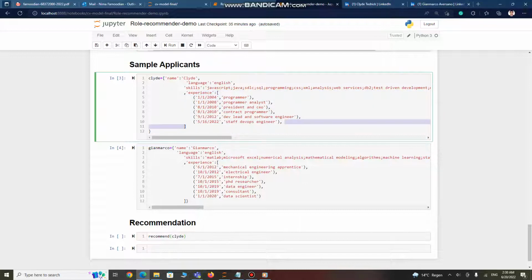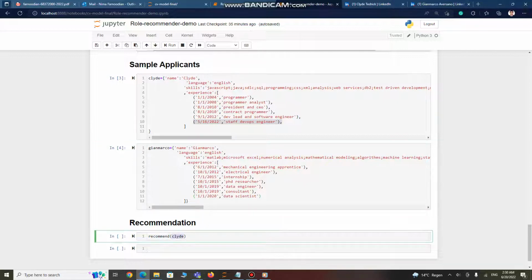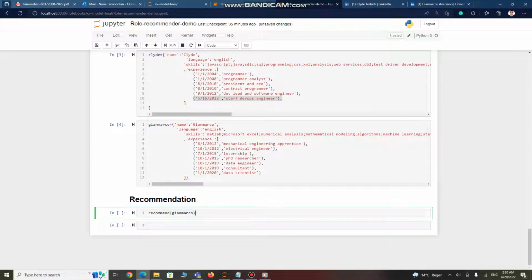So again, the goal is to predict the last role and evaluate the model based on their last roles or their current roles. So first, let's start with Gianmarco. Let's see what happens.